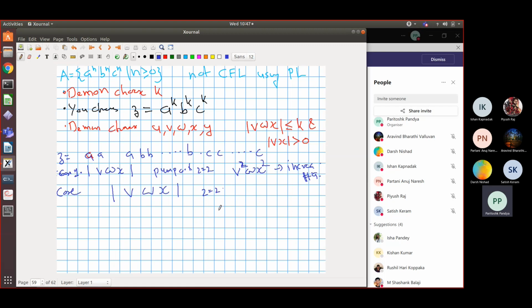And this is the argument which shows that for any way of splitting this, when this window vwx is of length at most k, pumping will give you a string which is not in the language, and hence this language is not context free. The argument is a little bit subtle, but I hope you've been able to understand that.